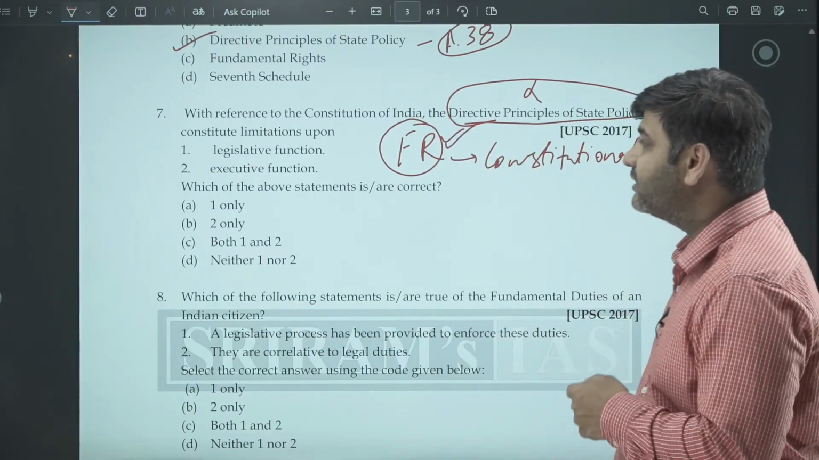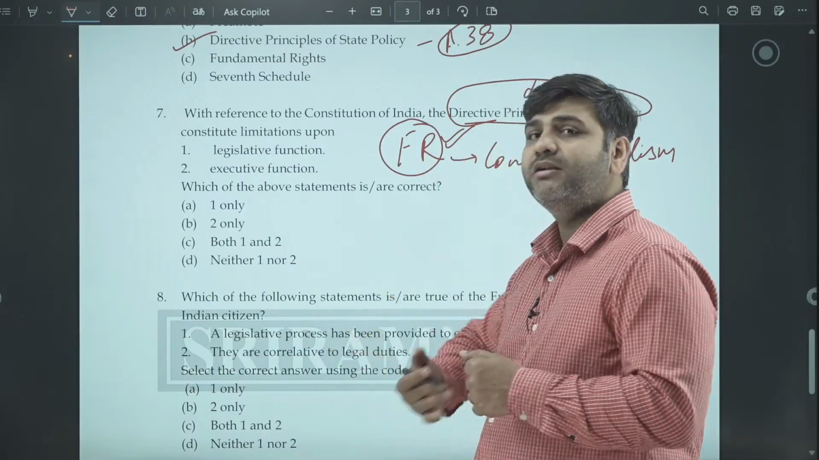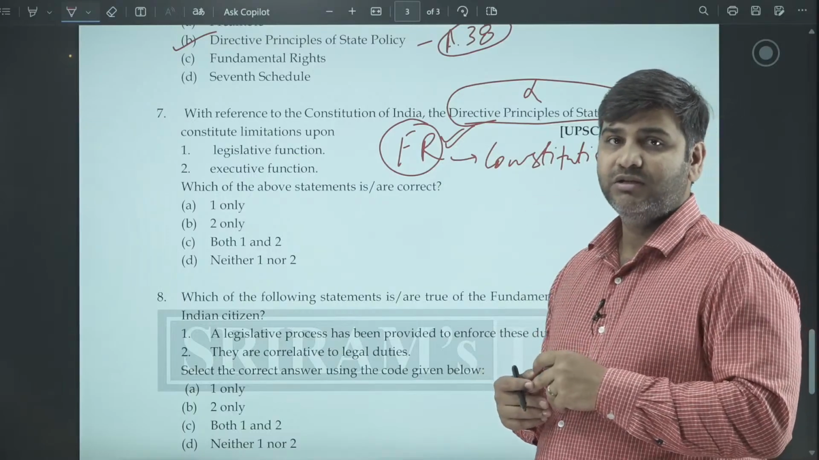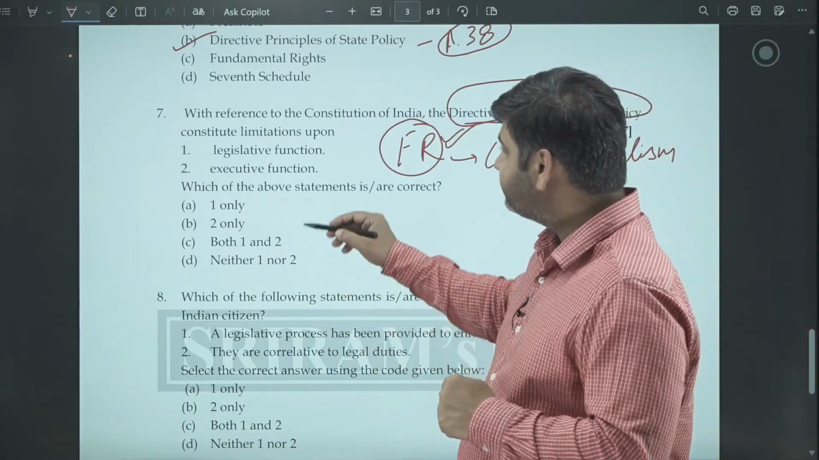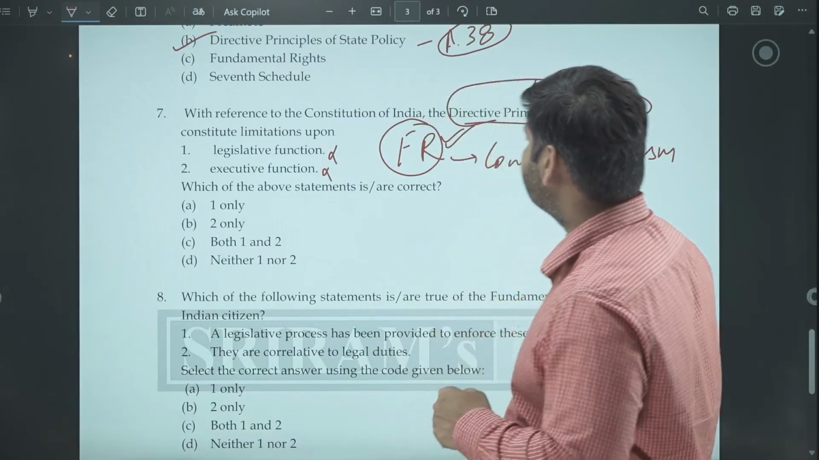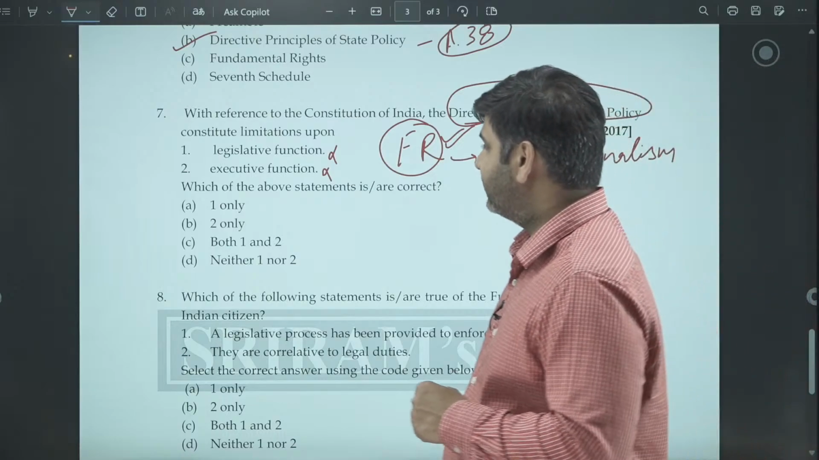They are enforceable by the court of law, that upon their infringement you can approach the court and the court can pass a writ for your benefit. So neither legislative function nor executive function can be limited by the directive principle of state policy, and hence D is our answer.